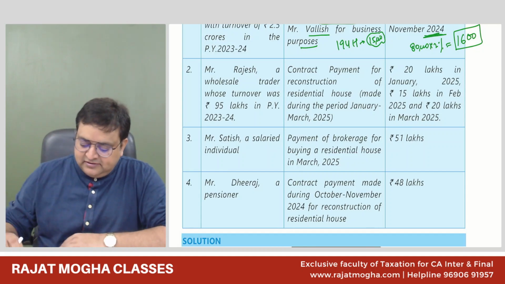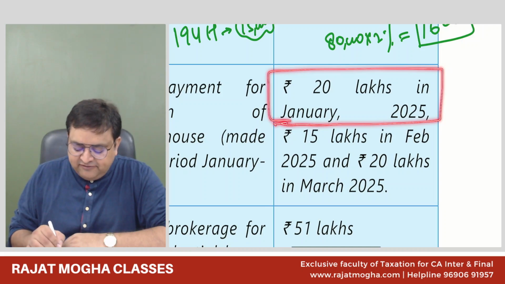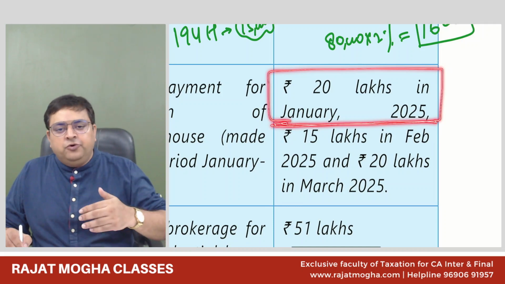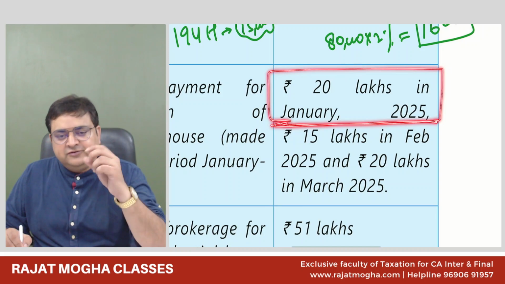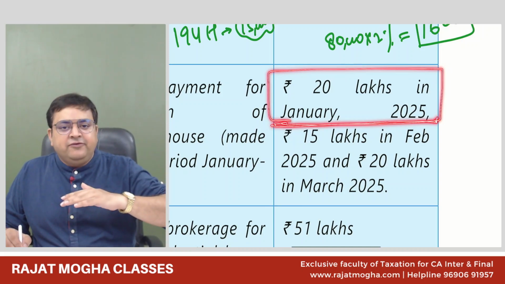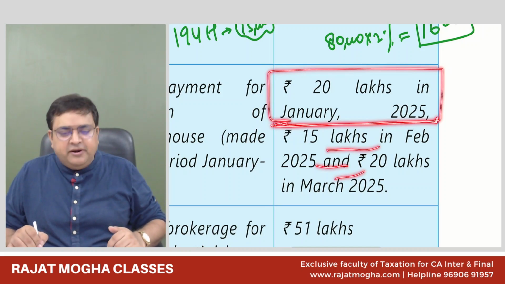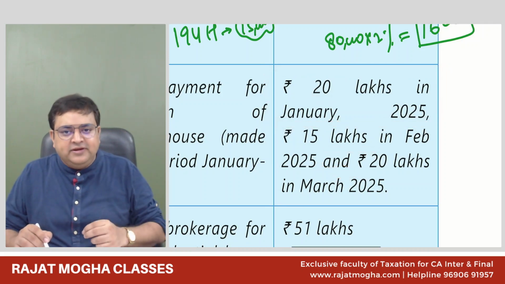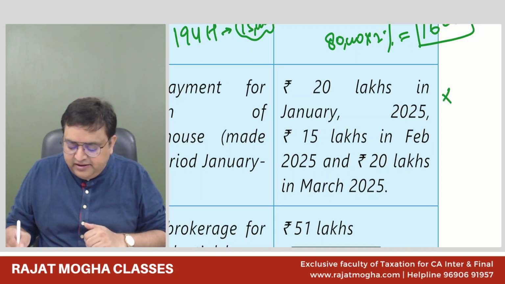Okay. Guys, first you have made the payment in January 25 for 20 lakh rupees. So at this time, will you deduct any TDS or you will not deduct? Not deducted, yes, sir. Because we don't know what amount we'll be paying in the remaining months. As of now, this is the first payment. So today you only know that I'm making a payment of 20 lakh rupees. Still, it is not exceeding 50 lakh. So here you will not deduct any TDS.